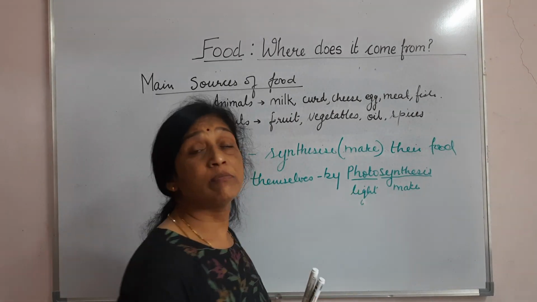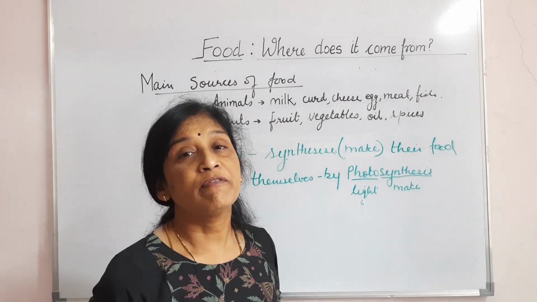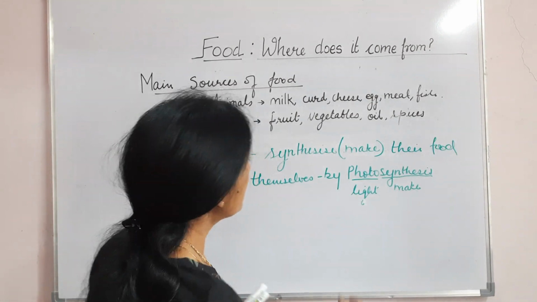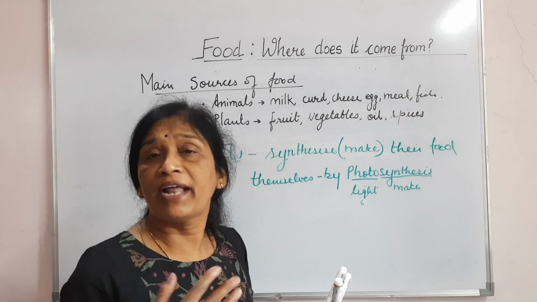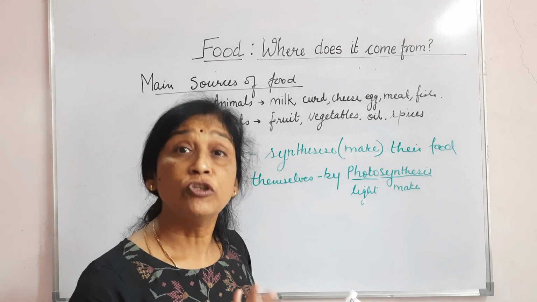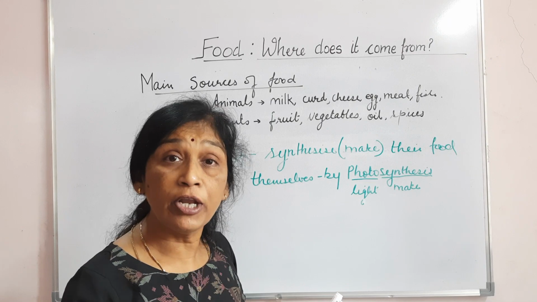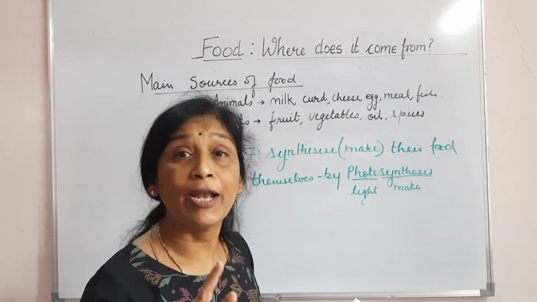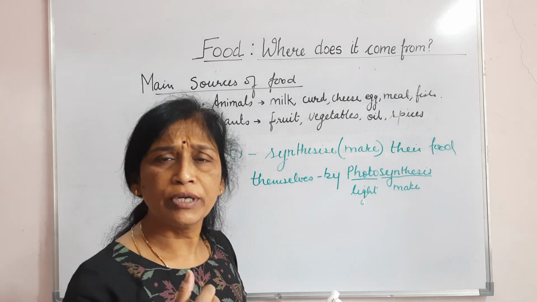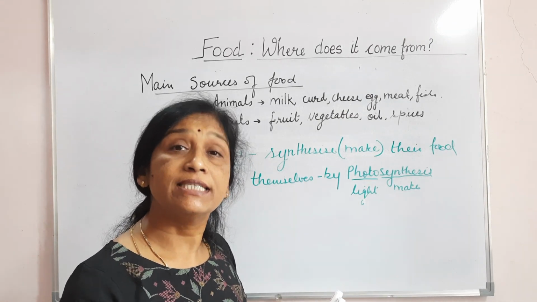So name the process by which green plants make their food. It's photosynthesis. Or define photosynthesis. It's a process by which green plants make their food in presence of sunlight. Okay, and animals, they do not have any process to make food. We do not make food, we cook food. Which food? The food that we get from plant or from animal. We are dependent on others. We use either the plant product or the animal product, and we just cook it. Why cook it? So that it becomes easily digestible.